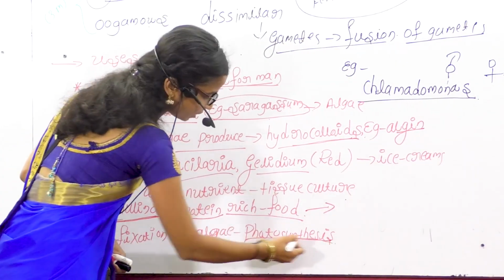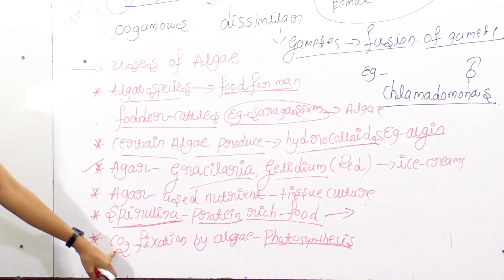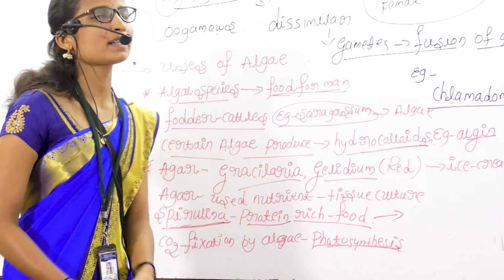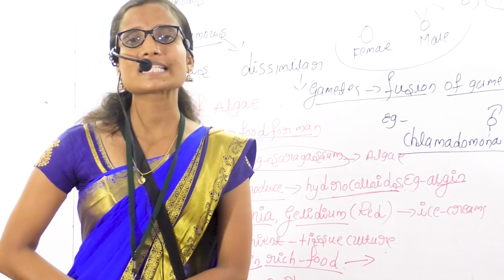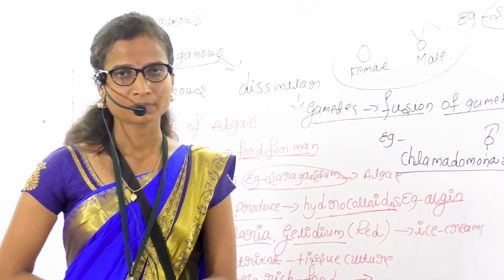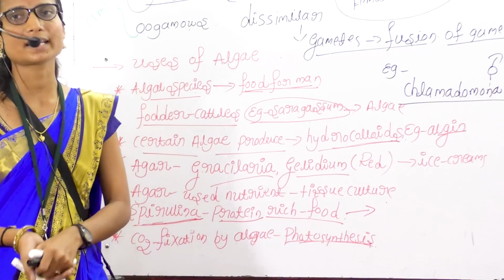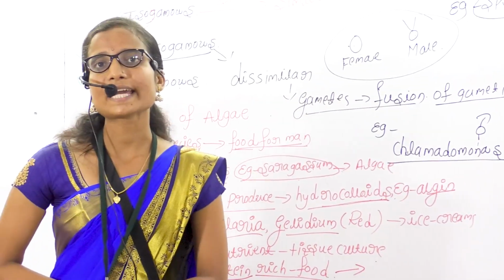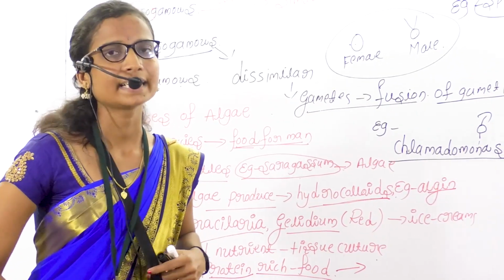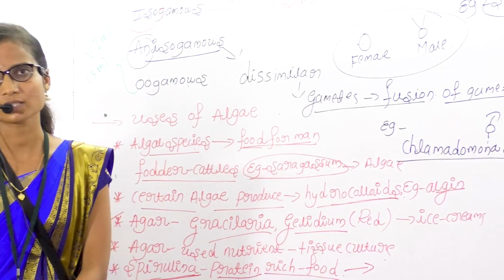That process is called photosynthesis. In our environment, the CO2 gets fixed by the algae because the algae use carbon dioxide in photosynthesis.